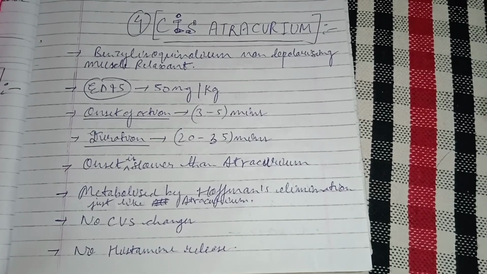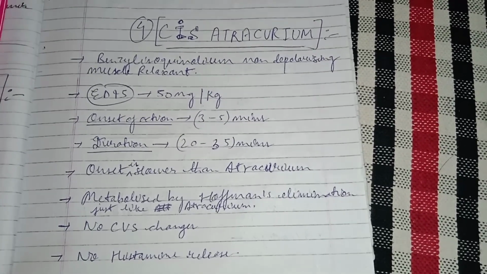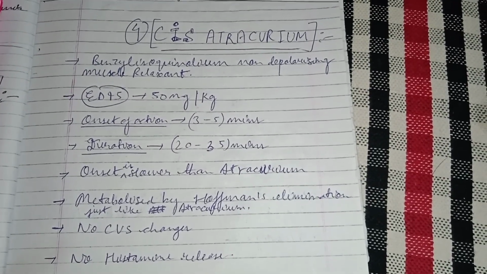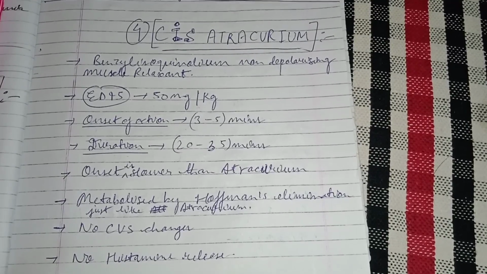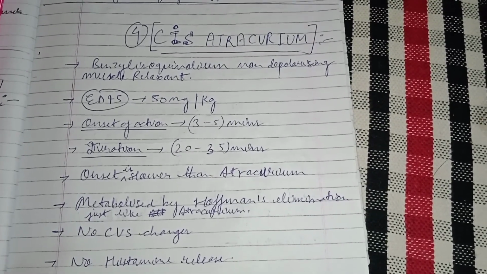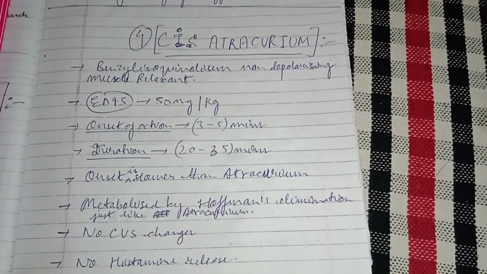There is one common point between them: the metabolism of Cisatracurium as well as Atracurium is by Hoffman's elimination.